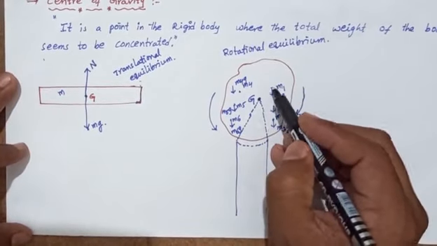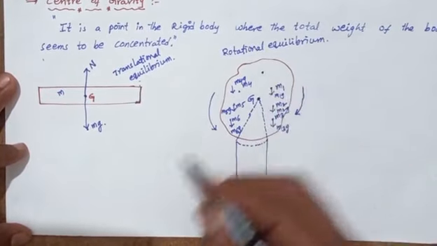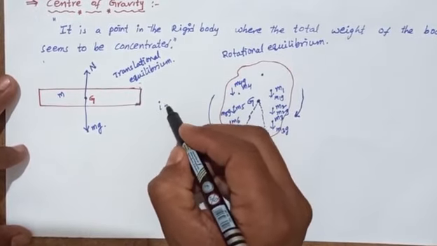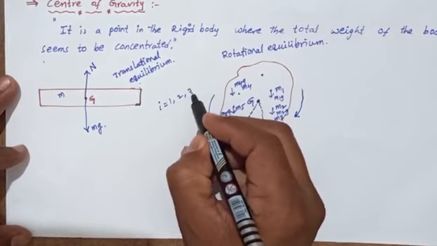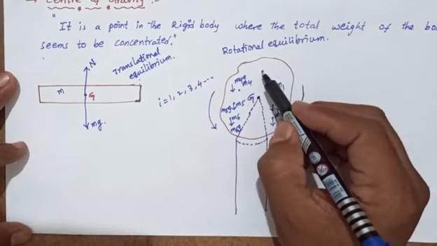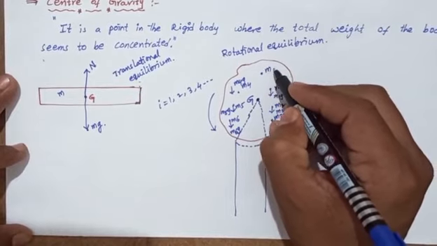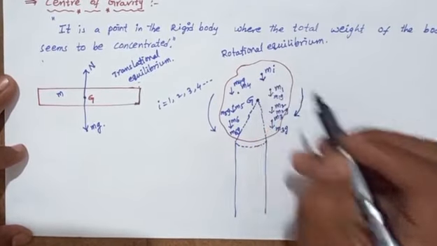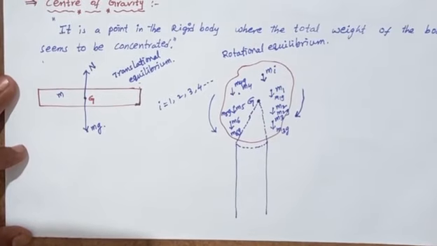And again, we take the ith particle, where i equals 1, 2, 3, 4 and so on. For the ith particle the mass is Mi, so the gravitational force is Mig.